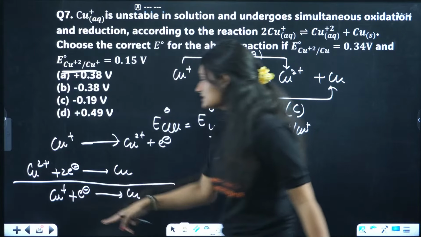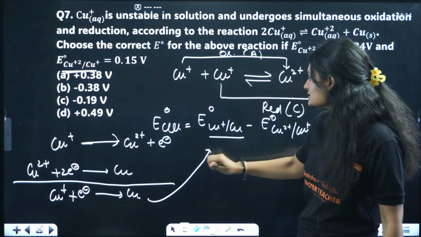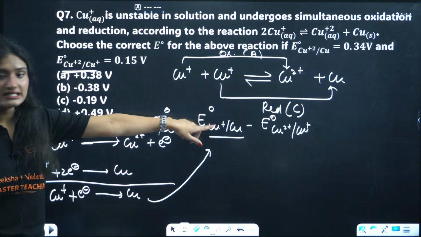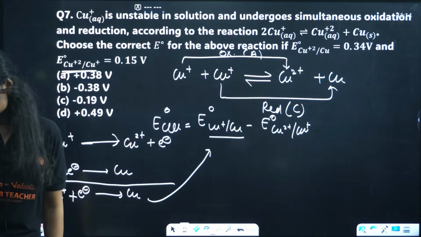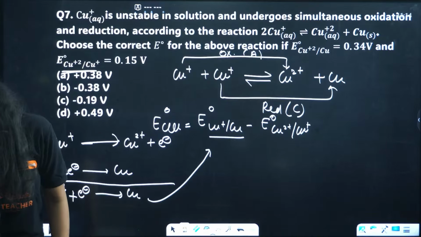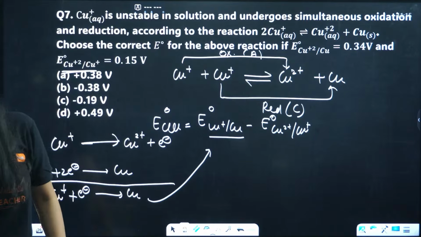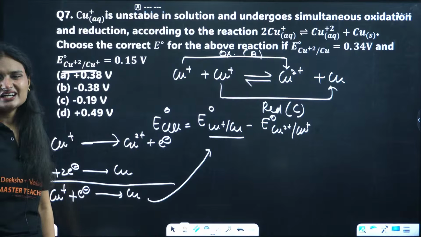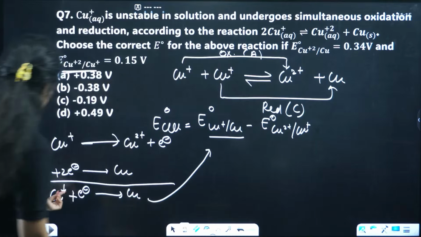So this is what I need to figure out, right? This is what I need. These are the same thing. The reduction potential for Cu+ to Cu, the cathode in this case, I need that potential. How do I calculate it? I don't think its answer is C though. Okay, I'll calculate it first. It's not C, I think.